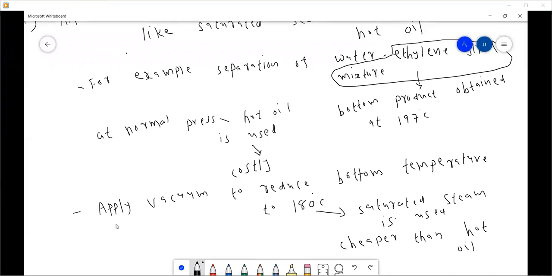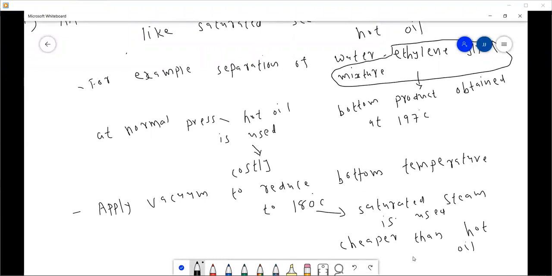We know that to apply the vacuum, energy is also required. But the overall cost, even though we apply the vacuum and reduce the temperature to 180 degrees centigrade, is lower, because we can use saturated steam instead of hot oil.